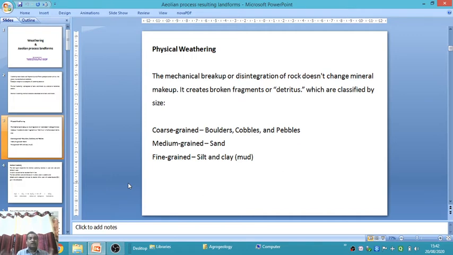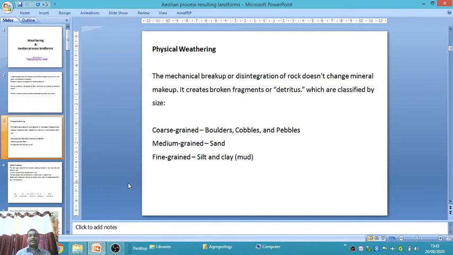It creates broken fragments, smaller pieces called detritus, which are classified based on size: coarse grain, medium grain, and fine grain. Coarse grain means coarser sediment, greater than 4 mm in size, that is pebble, then cobble, then boulder. The size of a boulder is 256 mm. These sediments belong to the coarse grain: boulder, cobble, and pebble.